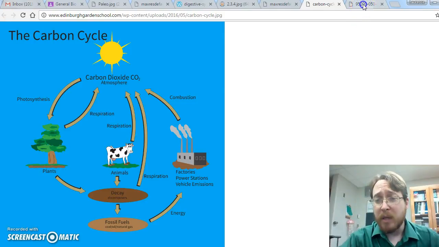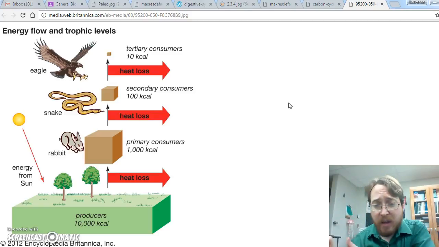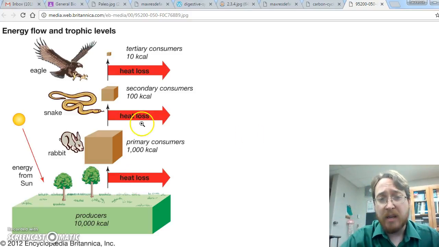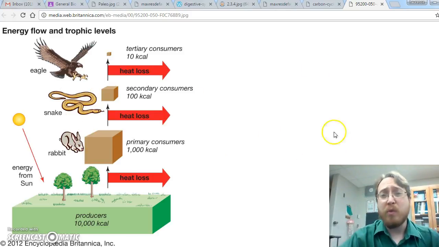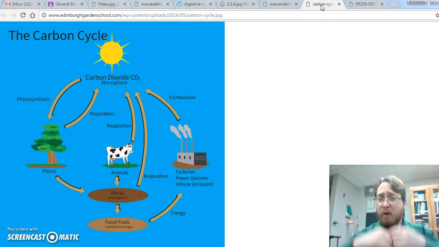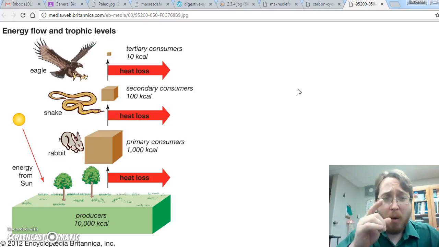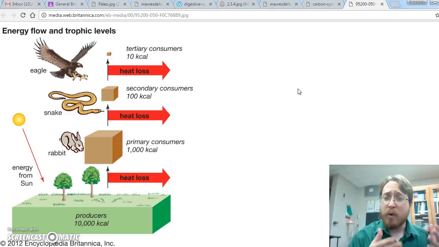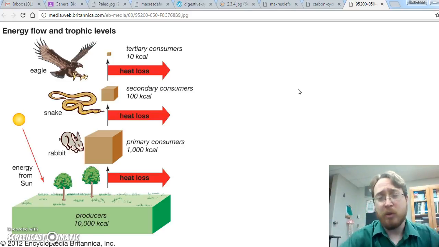There are, however, some differences. With energy flow, energy is always leaving the ecosystem as heat and motion. So as you keep transferring it, there's less and less energy to transfer in the ecosystem. That's not true with nutrient cycling. The nutrients just keep getting recycled over and over again. They don't ever leave the earth, so they're still around to be used in the future. That's a difference here. Energy, we have to keep going to the sun to get new radiant energy for our ecosystems because they leave as heat and motion. Not so with nutrient cycling.